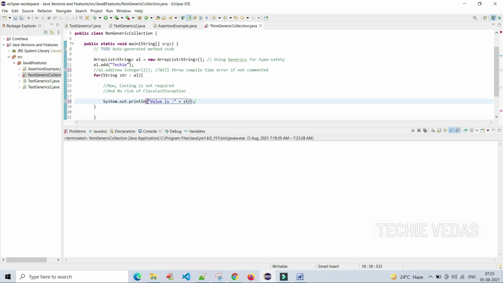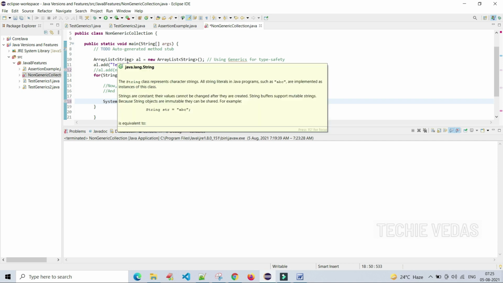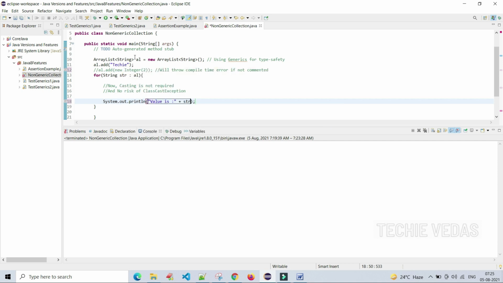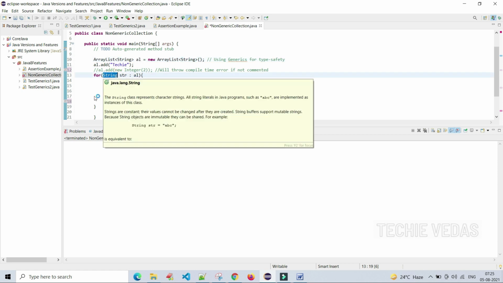I am not storing this ArrayList element into Object this time, because earlier we didn't know what could be the type of object which we had stored in the ArrayList, that is non-generic. So the superclass is Object in Java. That is why we were storing each and everything into Object. But now we know that only String type of objects will be available in the ArrayList. So we are storing it in a String.